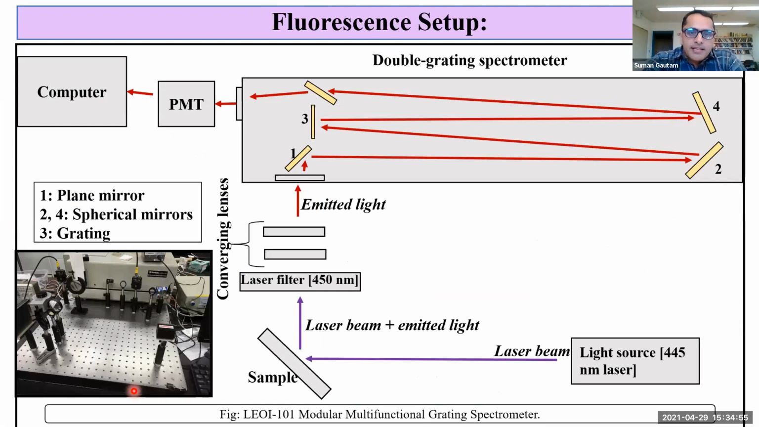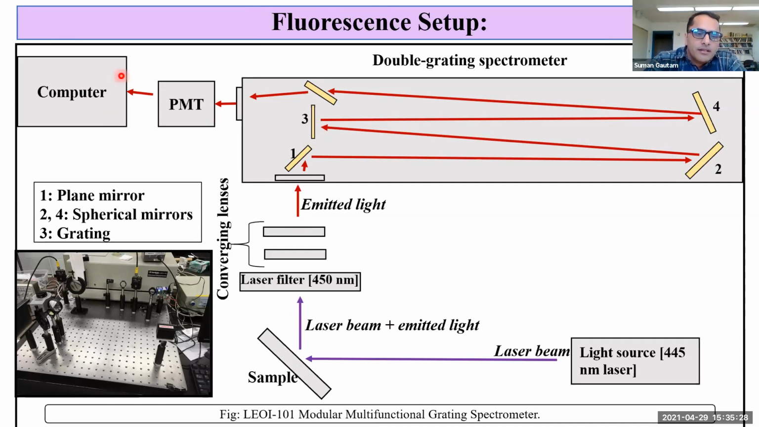This is the experimental arrangement for the fluorescence setup. Light from the light source of around 445 nanometer falls on a sample, then it gets reflected and passes through the laser filter. There are two converging lenses that converge the rays of light and finally fall on a plane mirror. It gets reflected to the concave spherical mirror that converges the rays of light and finally falls on a grating that splits the light into different wavelengths and finally falls on a photomultiplier tube, and a spectrum is observed on a screen.